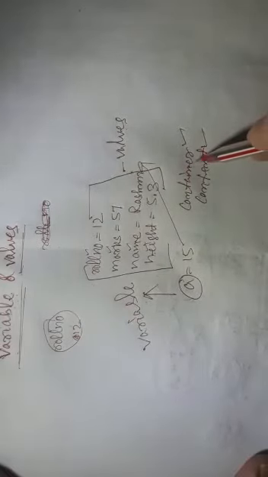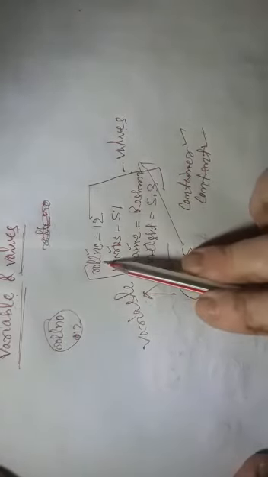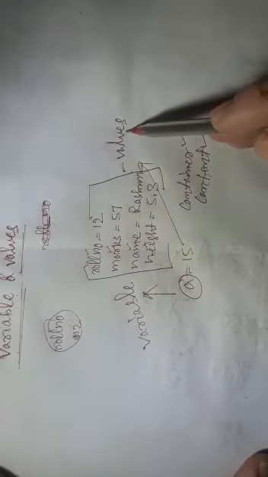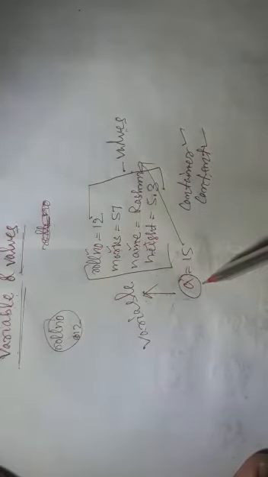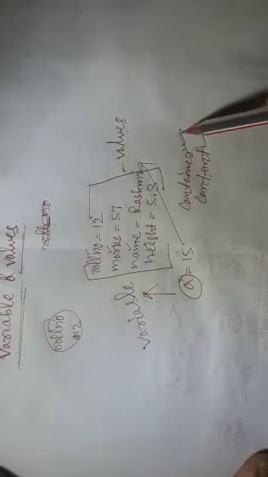So now tell me, who is the container here and who is the content here? 12 I am keeping in roll number. 57 I am keeping in marks. So 57 and 12 are contents, which are also known as values. And roll number, marks, name, height, a, they are containers, students. Understood, students? These are containers.